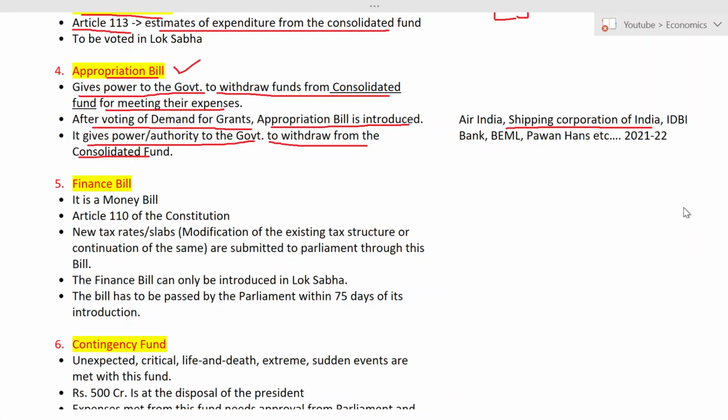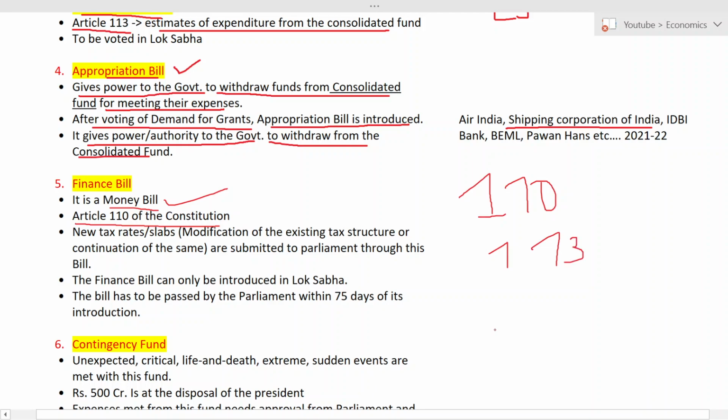Okay, the next one is the finance bill. Let us see what is the finance bill now. The finance bill is also called the money bill. So what is the other name for the finance bill? It is also called the money bill. It has been defined in Article 110 of the Constitution. Please remember Article 110, Article 113, Article 112. Okay, don't forget this.